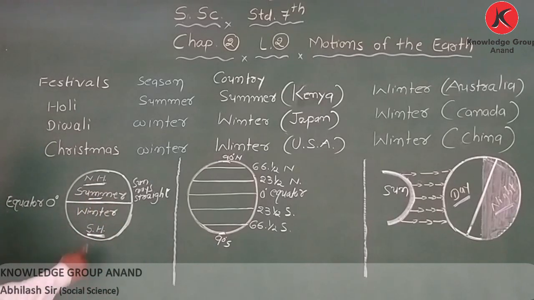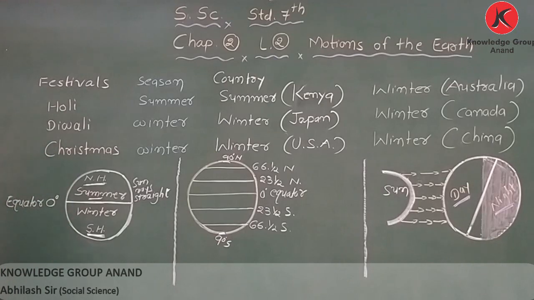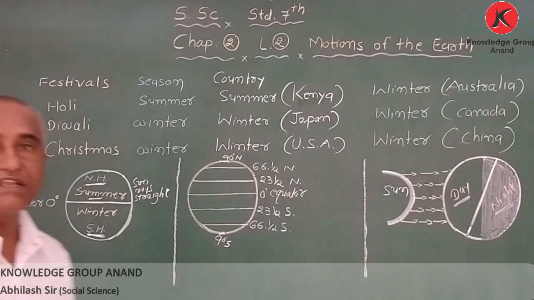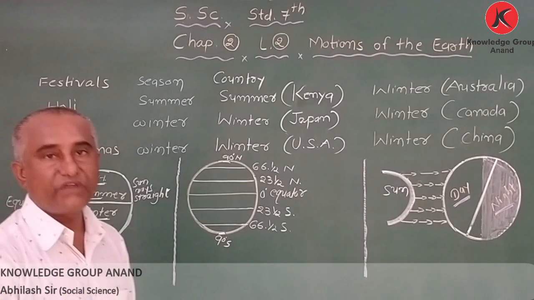While the southern hemisphere has slanting rays, and slanting rays give less heat. And that is why they have winter. Got it? So when there is summer in the northern hemisphere, at the same time in the southern hemisphere we have winter.